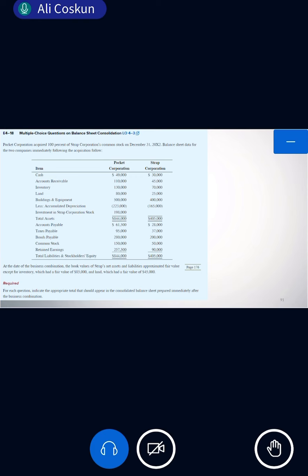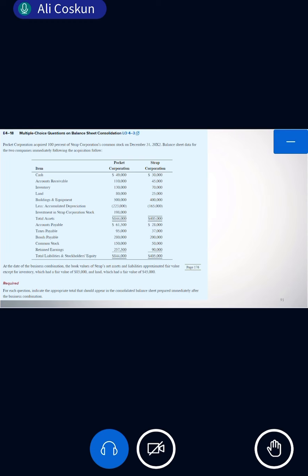So if 198 is the acquisition price, 140 is the book value. The difference will be called the differential, right?